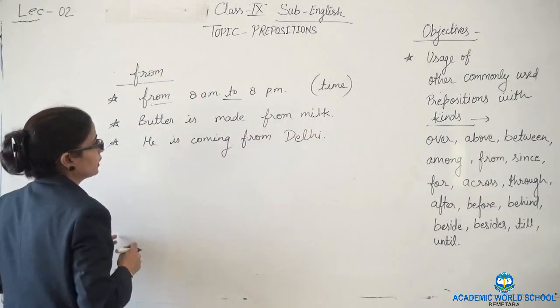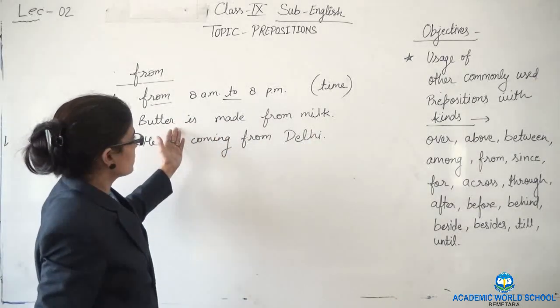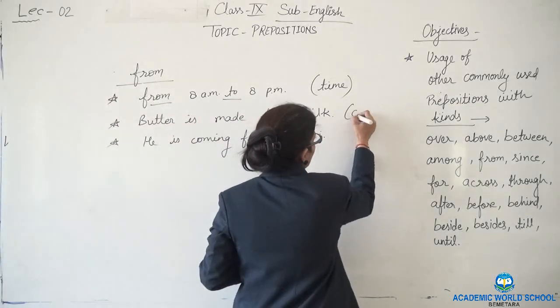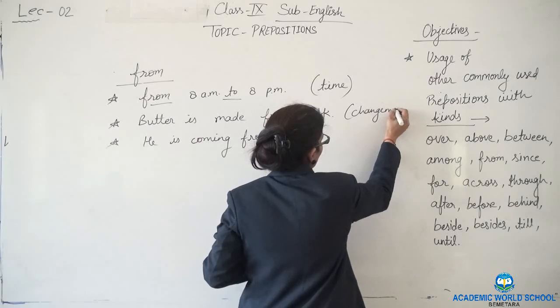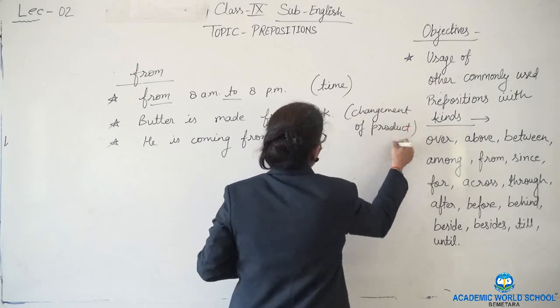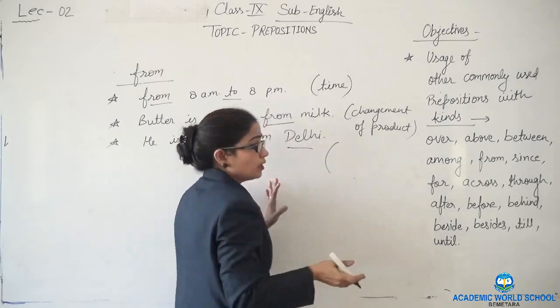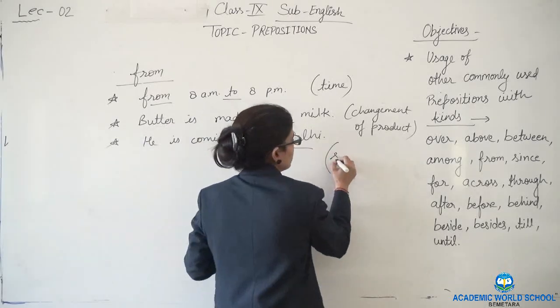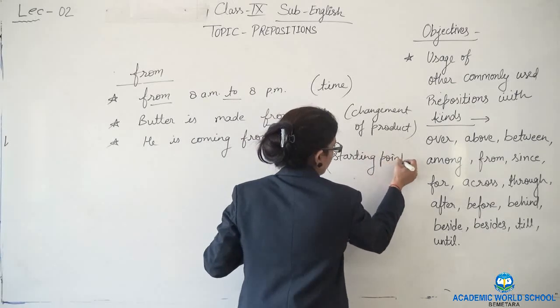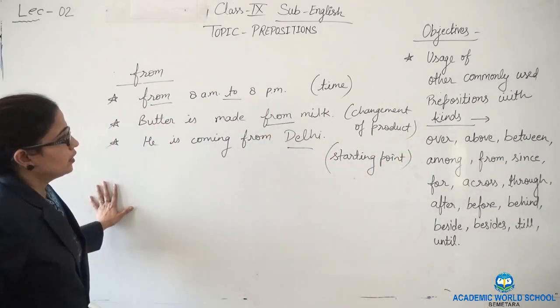So in this, what is this showing us? Butter is made from milk. Here this is showing the changement of product, and this is showing here a particular starting point.